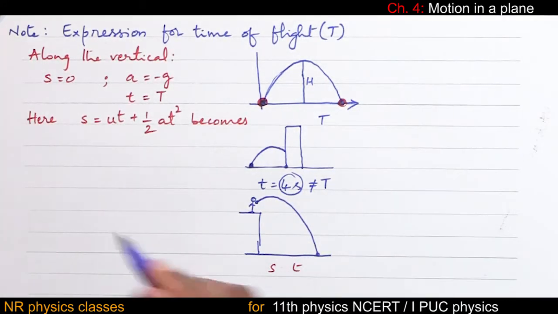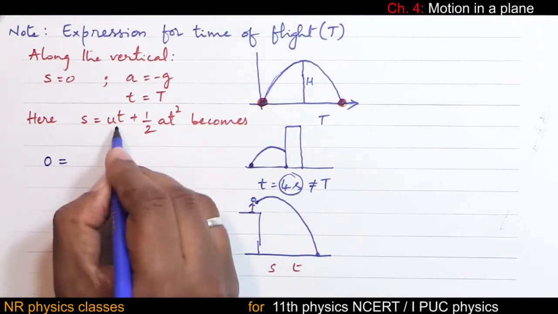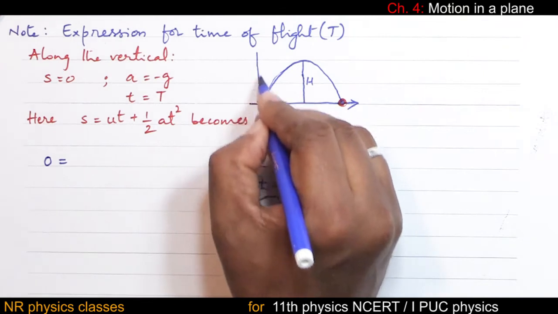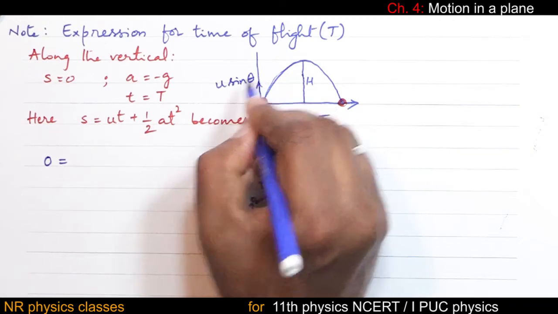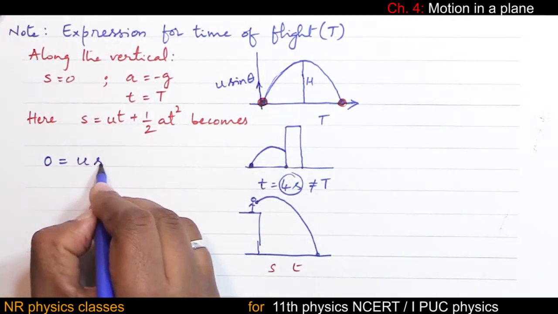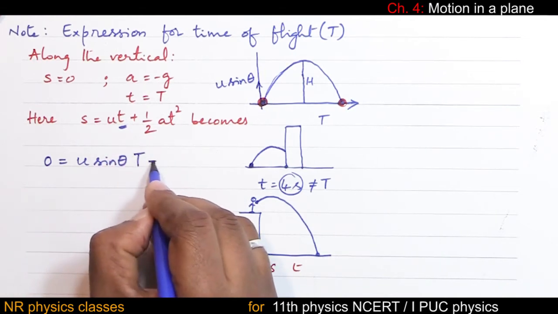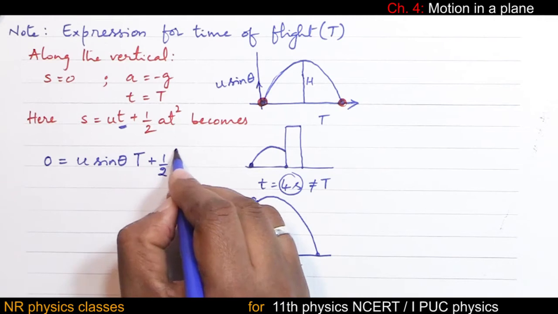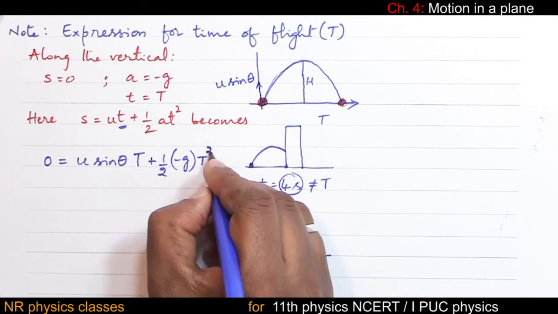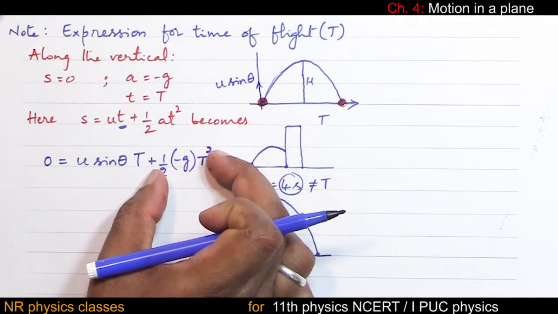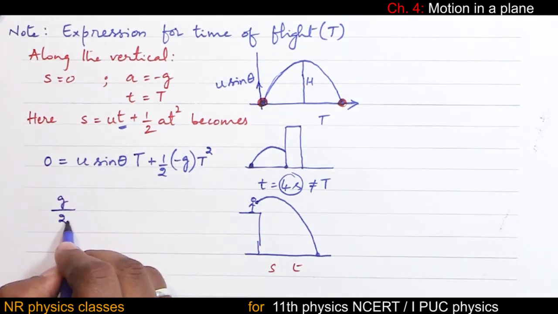S is 0, equal to, this is initial velocity in the upward direction. This initial velocity is u sine theta. So u sine theta into time of flight, plus half, acceleration is minus g, into capital T square. Now let me take these terms to the left hand side. It becomes g by 2 into T square.